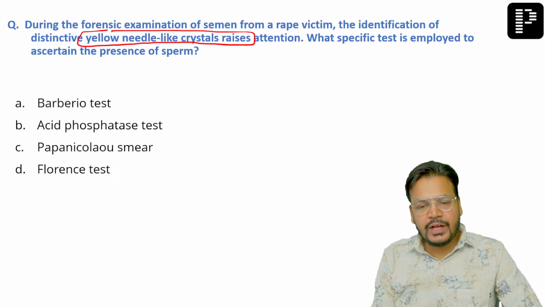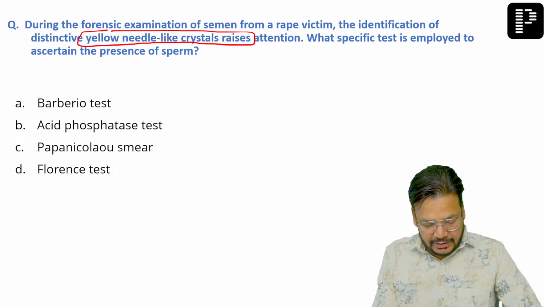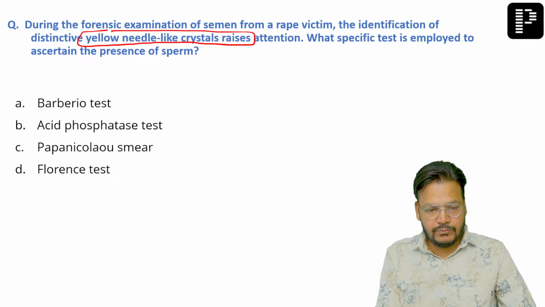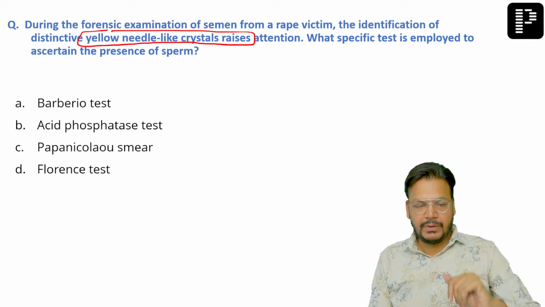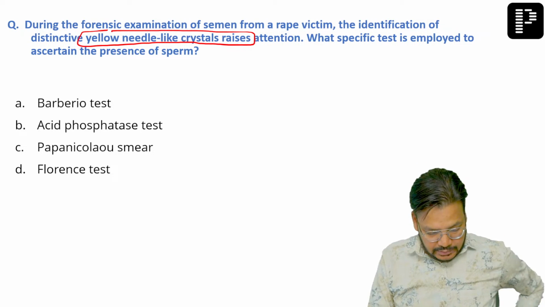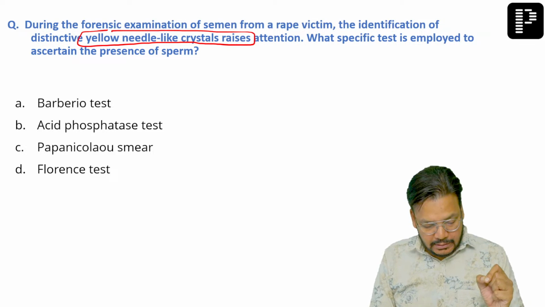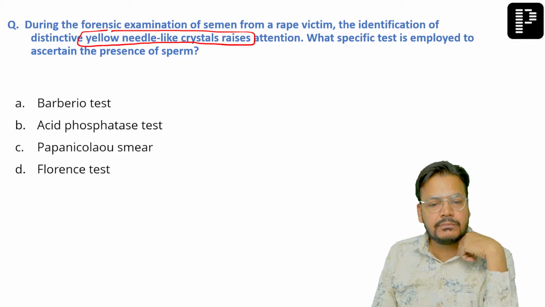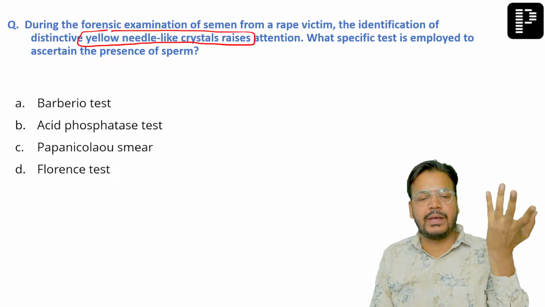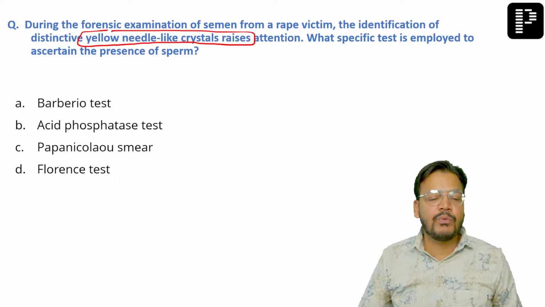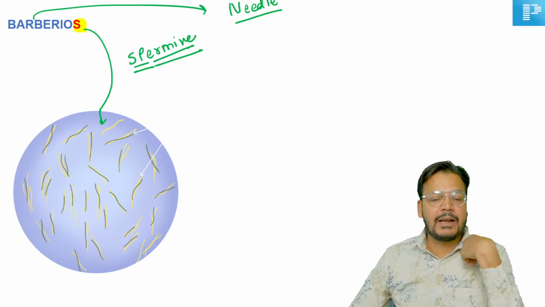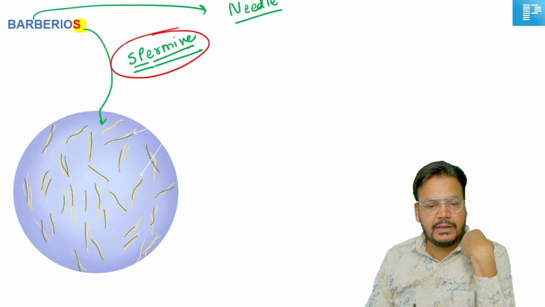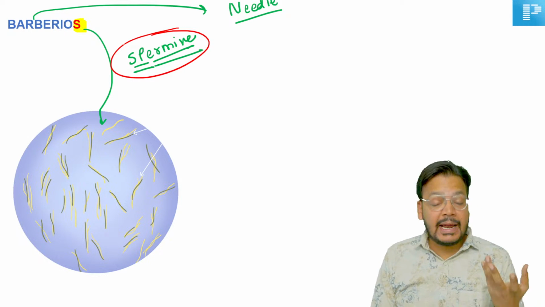But if you get a question where needle-like crystals are given, okay, fine. So they didn't mention yellow crystal; they mentioned needle-like crystal. Yellow crystal or needle-like crystal, whatever is given, the answer will be Barberio's test. And I discussed this: Barberio's detects spermine.